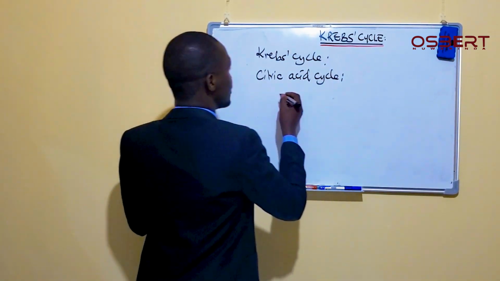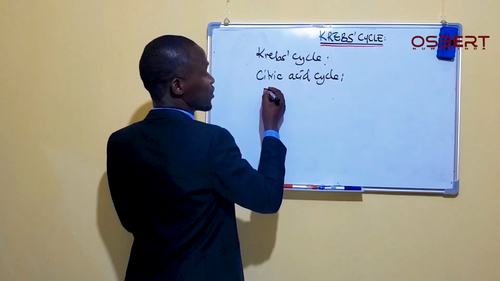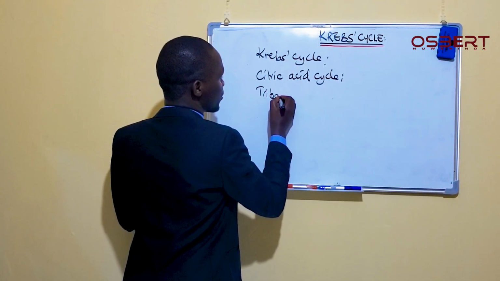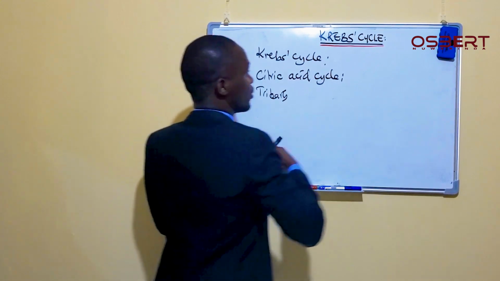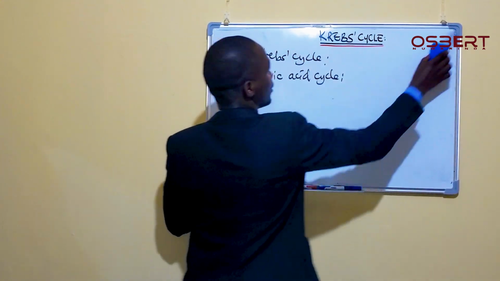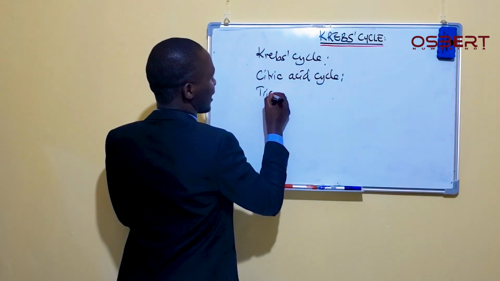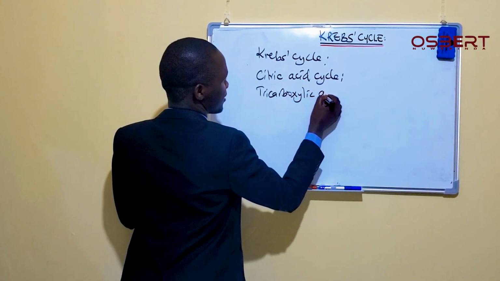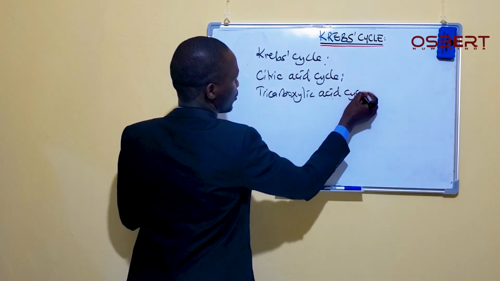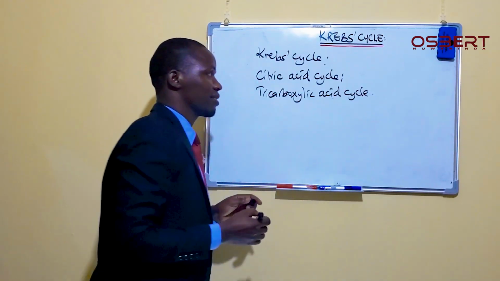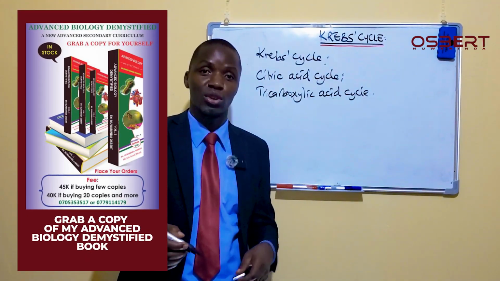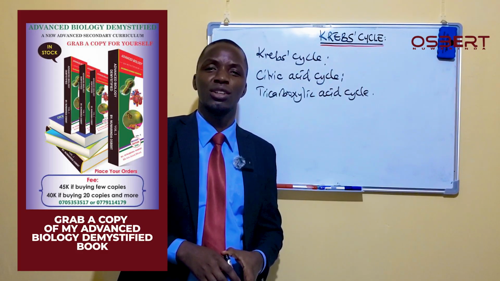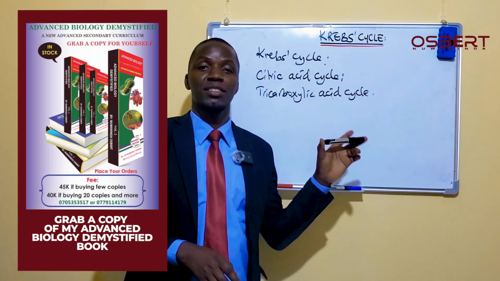It is also called, apart from the citric acid cycle, the tricarboxylic acid cycle. That's also its name. Now the question is, why is this cycle called like that?